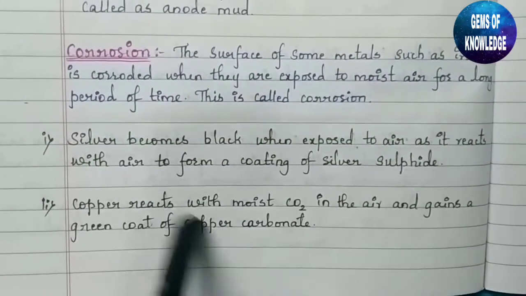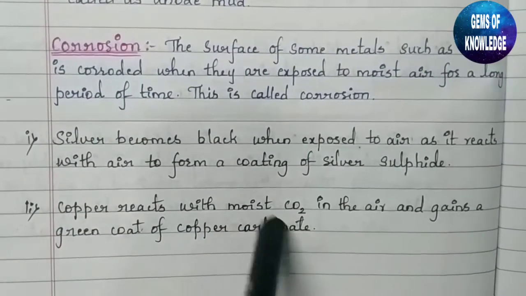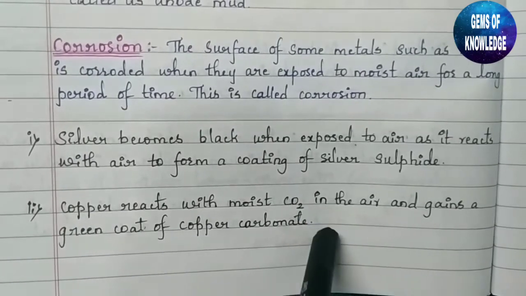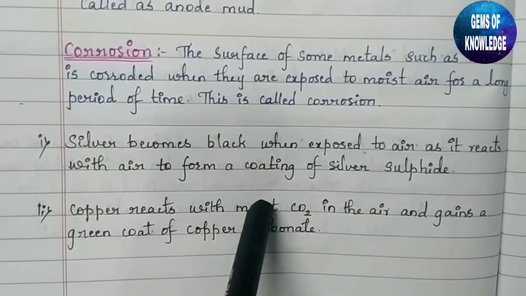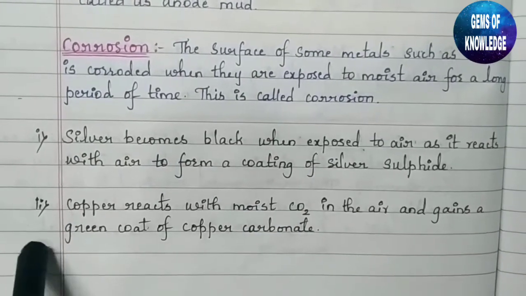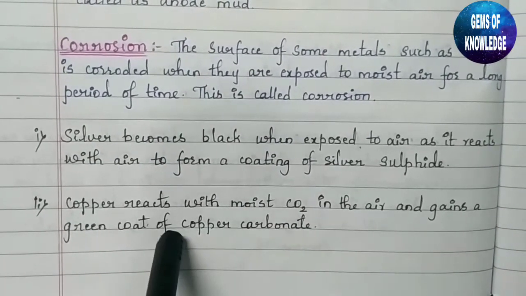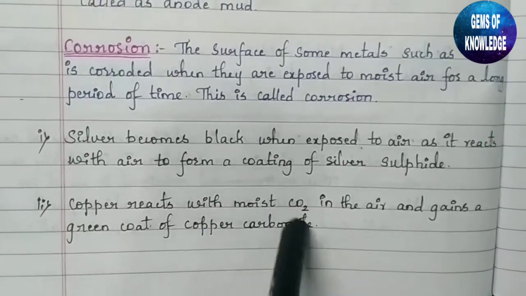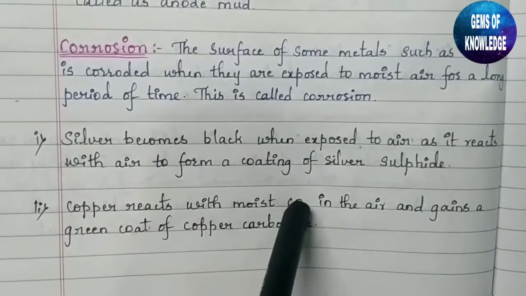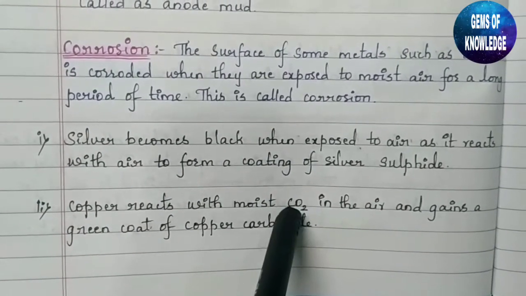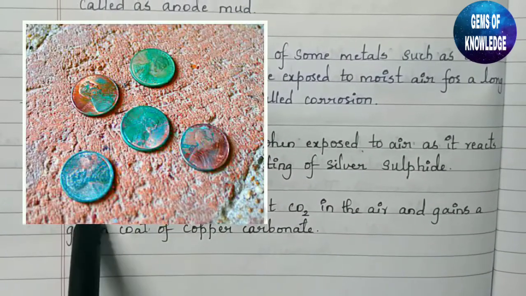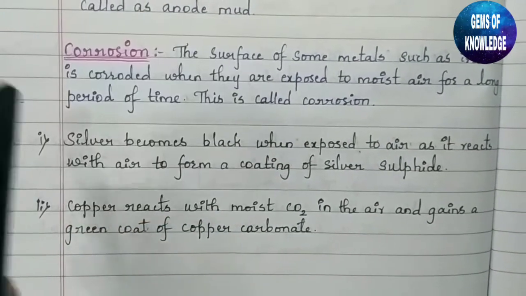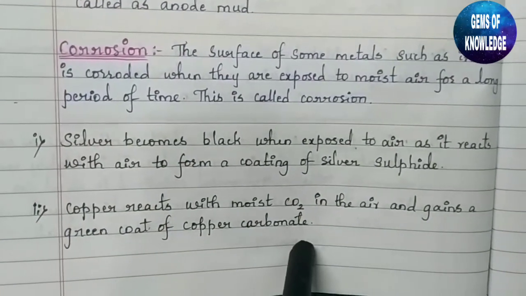Similarly, copper reacts with moist carbon dioxide present in the air and gains a green coat of copper carbonate. So the copper reacts with the carbon dioxide present in the air and gets a greenish color on top of the copper. That is the copper carbonate.